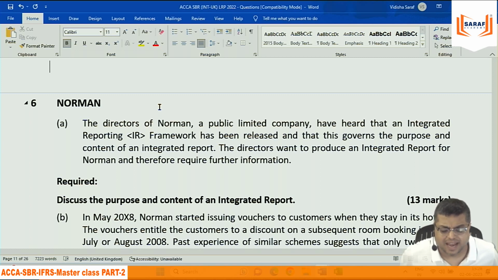Now we will say that all these capitals are interrelated, sometimes adversely. If you raise funds, and at the same time you purchase land, building, plant, machinery with the raised funds, so financial capital goes up, then your manufactured capital goes up, but because of the increase in production there is an adverse effect on the environment, natural capital is sacrificed.